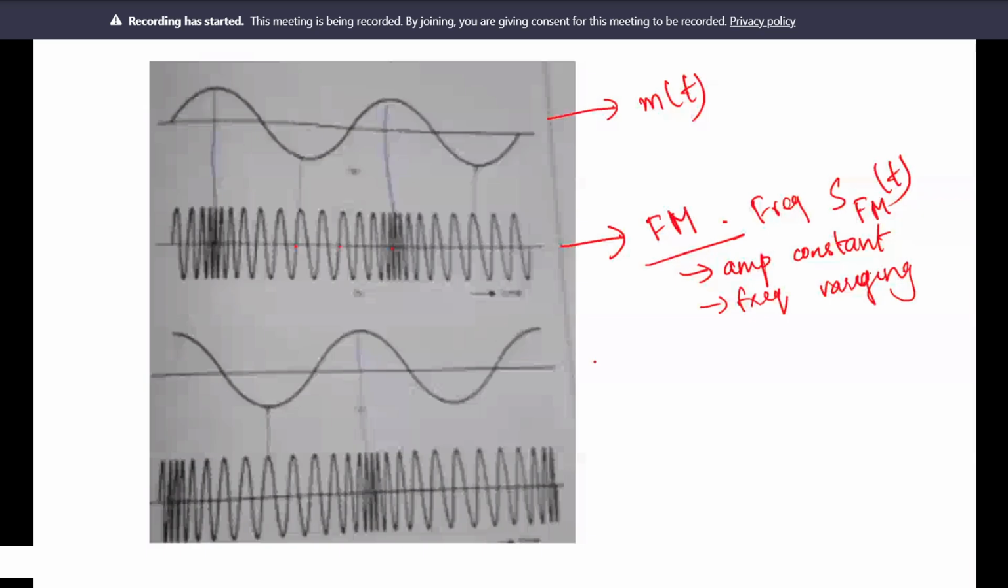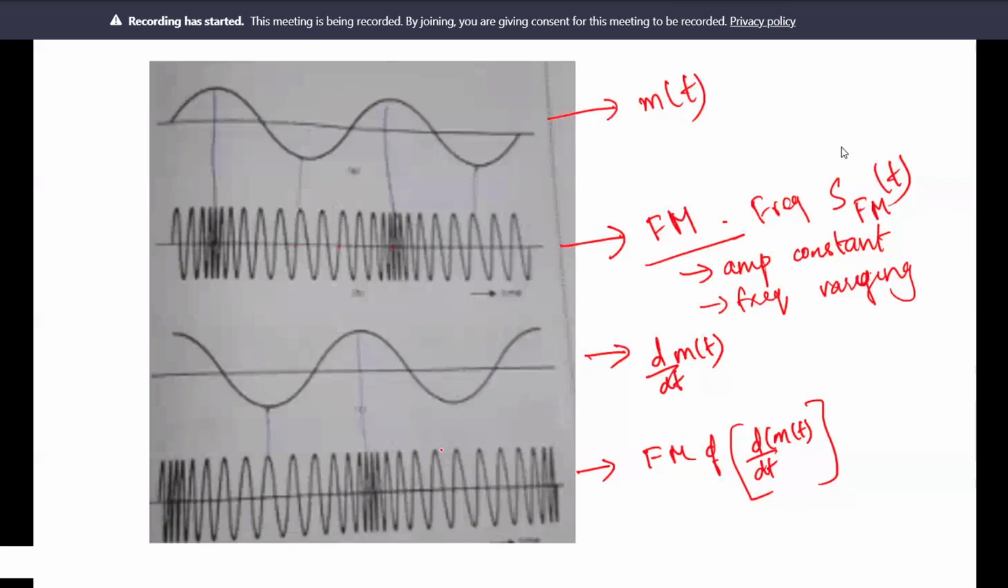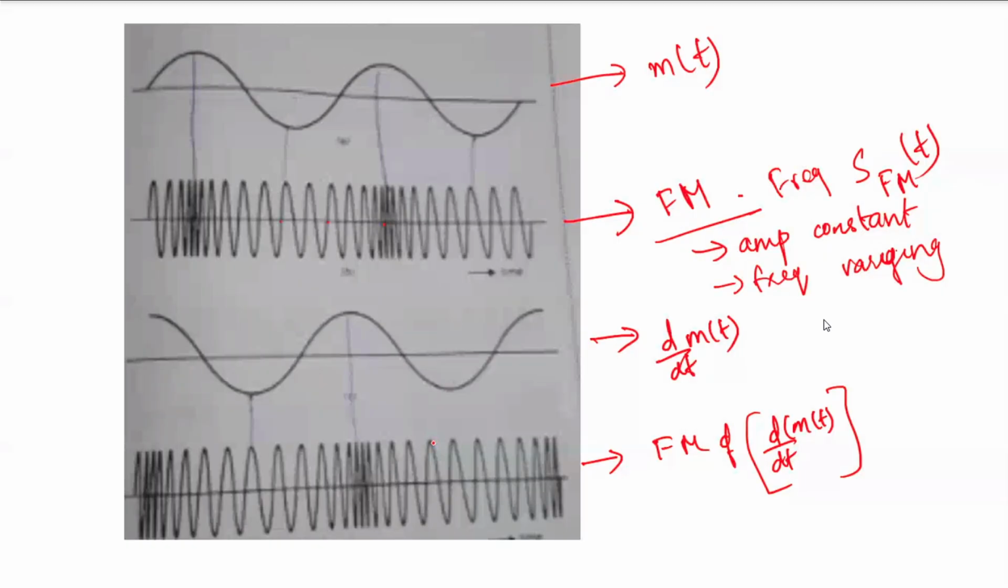And now this signal is actually a differential of m of t. If this was sine, this is cos. So d by dt of m of t. And if I am doing frequency modulation of d by dt of m of t, what will it be? See this. So this is d by dt of m of t, and this is for the derivative, getting the frequency modulation signal.